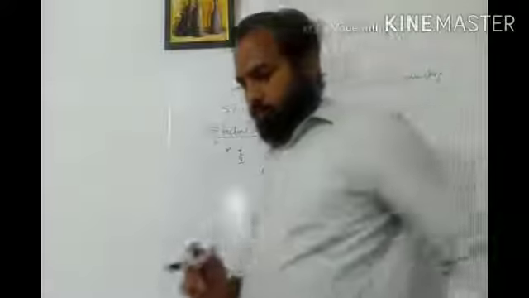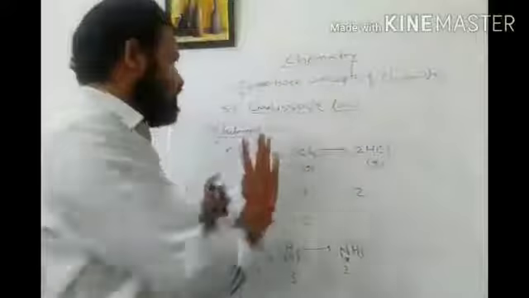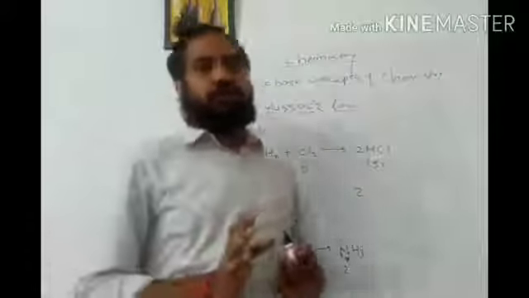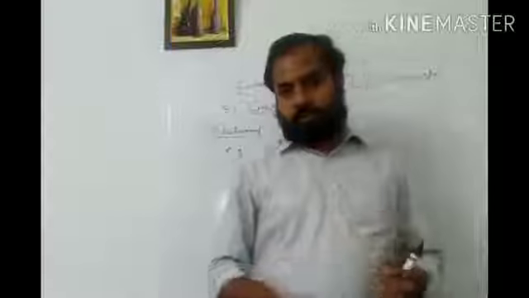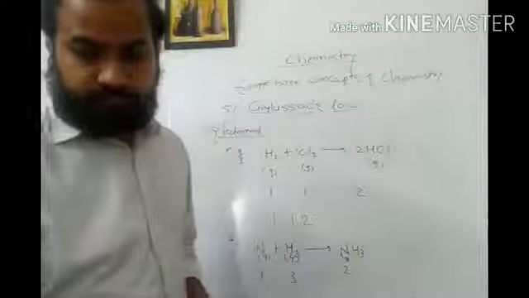So after this we will proceed. These are nothing but the 5 laws, which we commonly call the laws of chemical combinations. After this we are going to start Dalton's atomic theory.